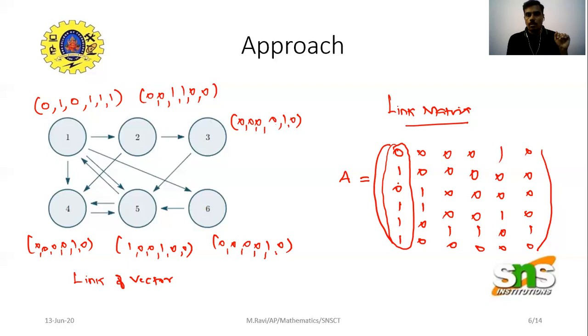0 by 4, 1 by 4, 0 by 4, 1 by 4, 1 by 4, 1 by 4. So when you sum up, you will get answer equal to 1. And similarly, what is the probability matrix of this column? Only 2 pages relevant. So 0 by 2, 0 by 2, 1 by 2, 1 by 2, 0 by 2, 0 by 2, and so on.